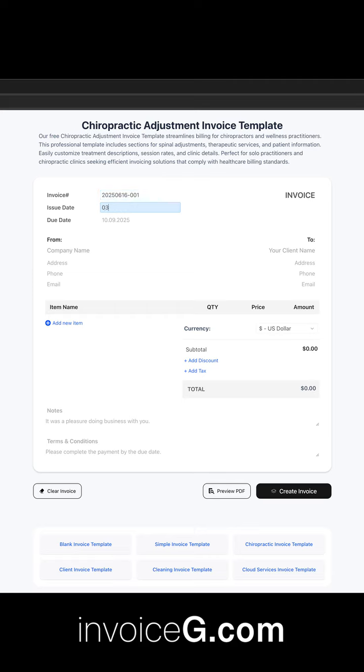Invoice number, issue date, and due date. But the invoice is flexible, so you can adjust it to your needs. Next, complete the From section, including company name, address, phone, and email. However, it is not mandatory to provide all fields, only those relevant to your needs.